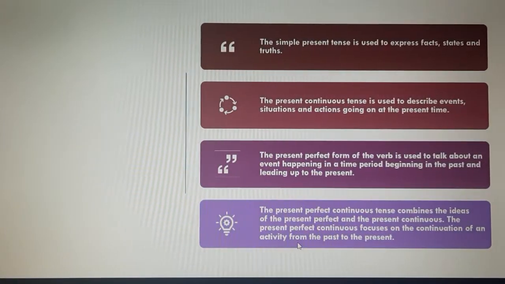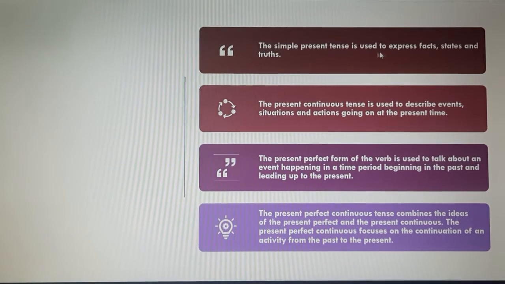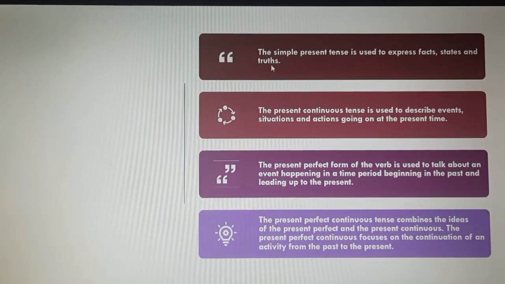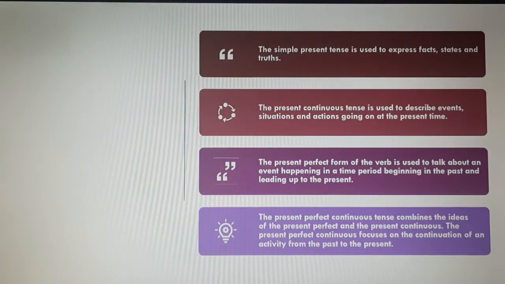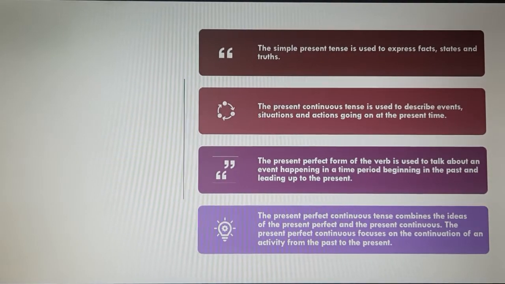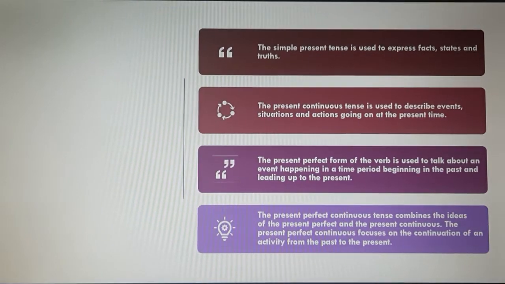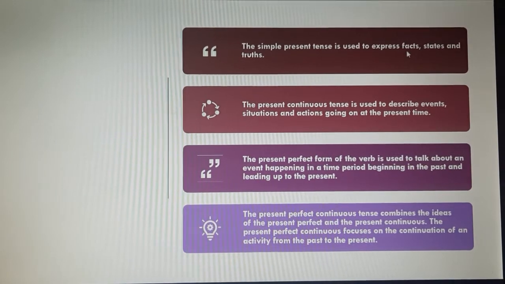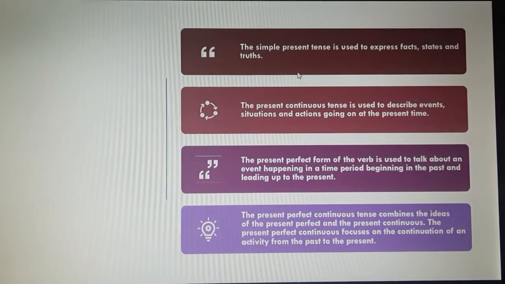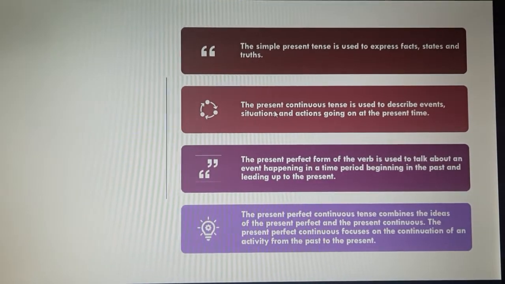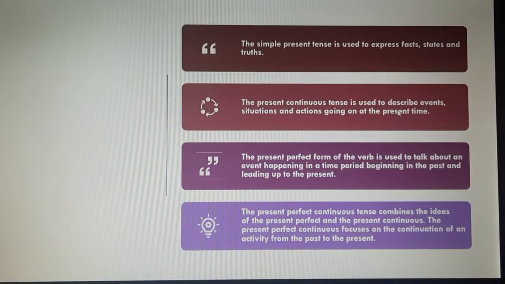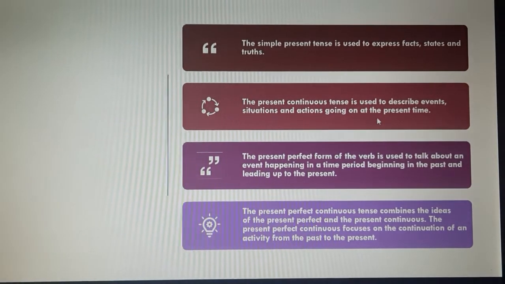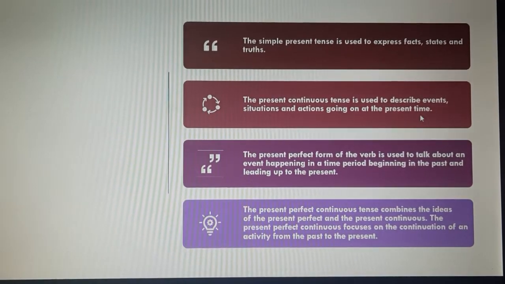These 4 categories, what do they represent? What are they showing? When are they used? These things we are going to see now. So, the simple present tense is used to express facts, states, and truths. The present continuous tense is used to describe events, situations, and actions going on at the present time.